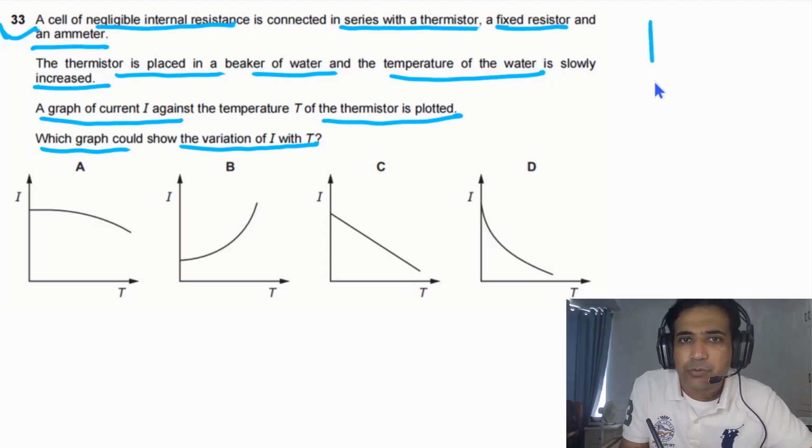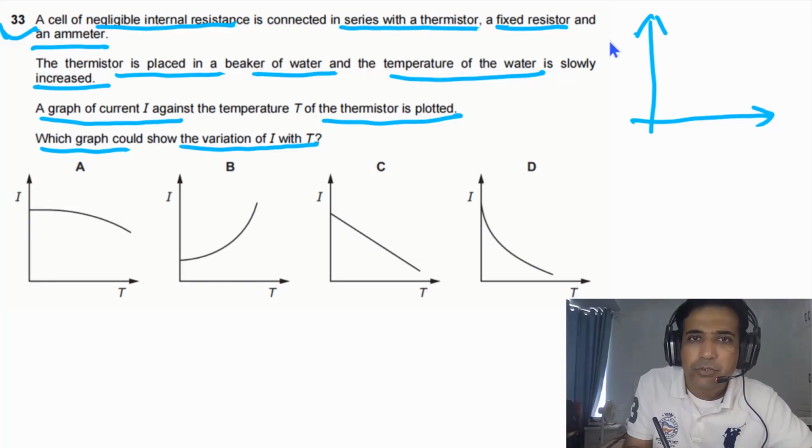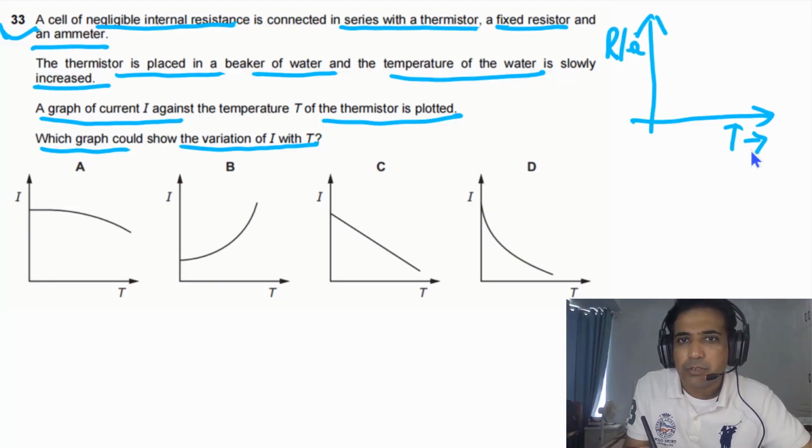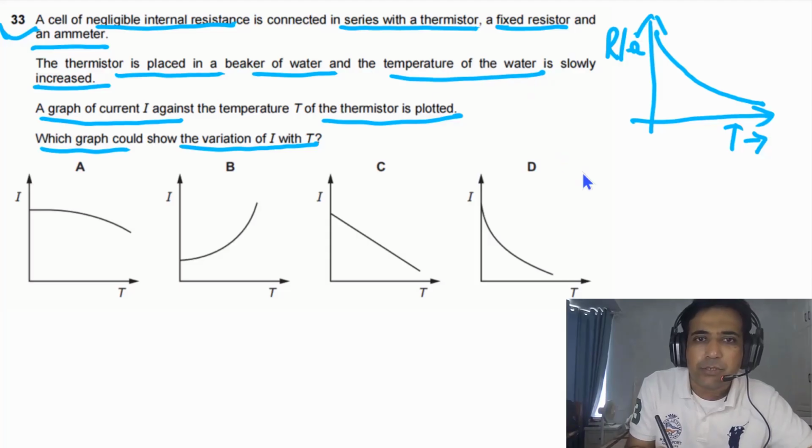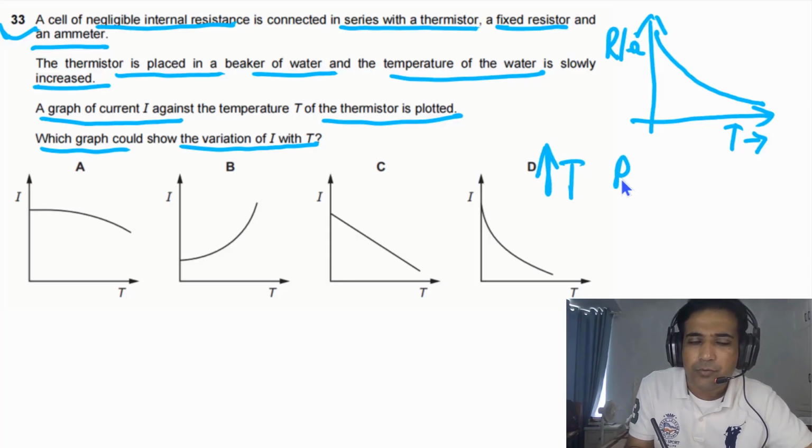First of all, we need to understand that for the thermistor, if the temperature increases, the resistance of the thermistor decreases. It follows this curve. For this question, it is given to us that temperature is increased. So if the temperature of the thermistor is increased, it means the resistance of the thermistor will decrease.